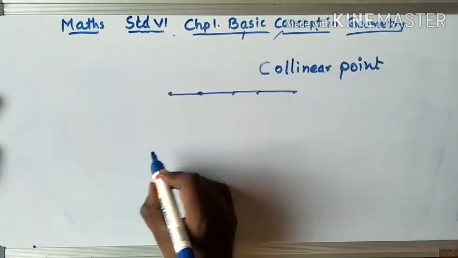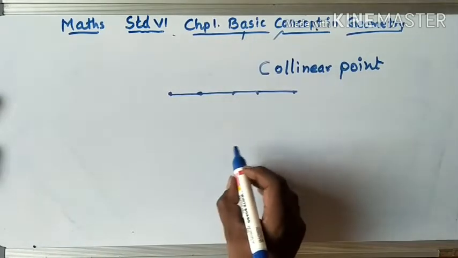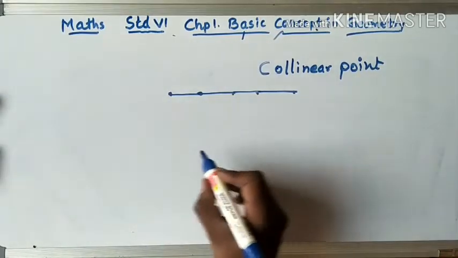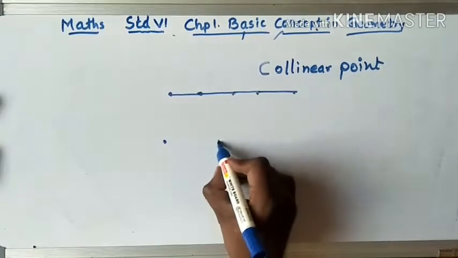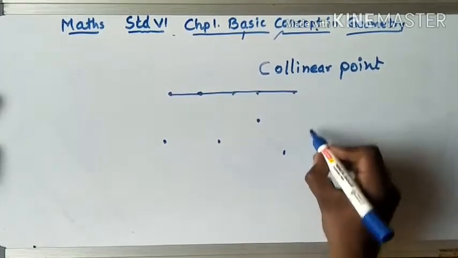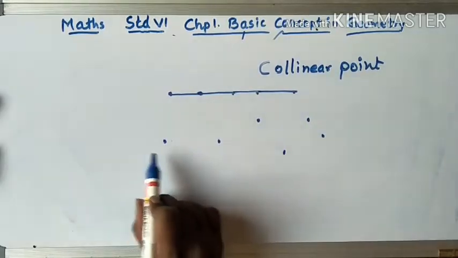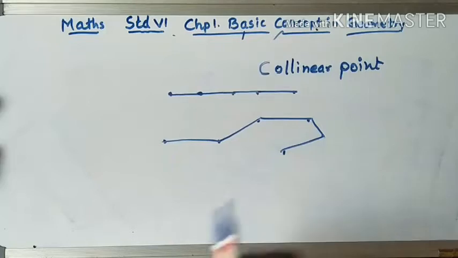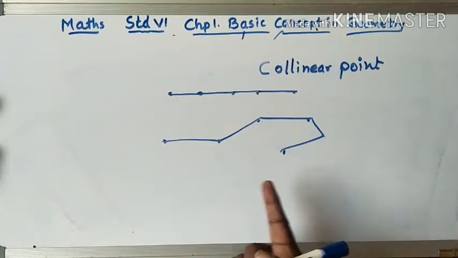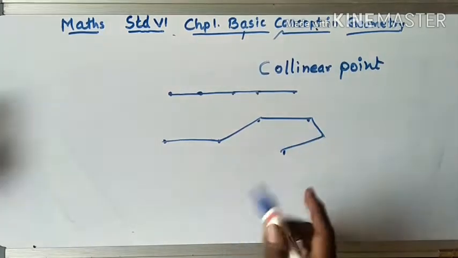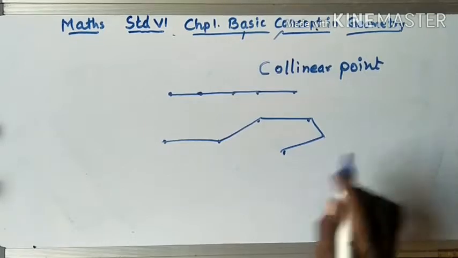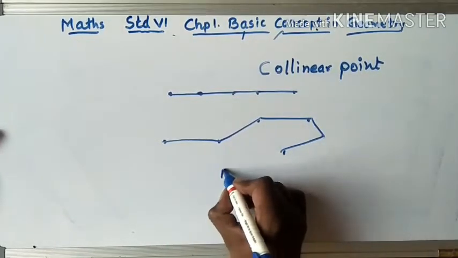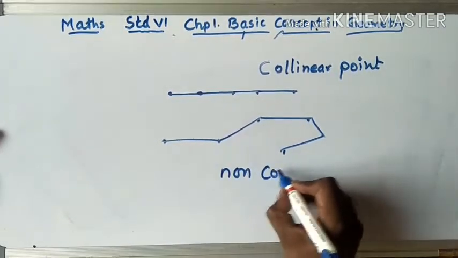What if the points are not in a straight line? That means points which do not lie on the same line. One goes here, one goes here, one goes here, one goes here. Can you draw a straight line? Is it a straight line? Is it a straight line? No, this is not a straight line. When I join the points, I cannot make a straight line. So these points I can call non-collinear points.